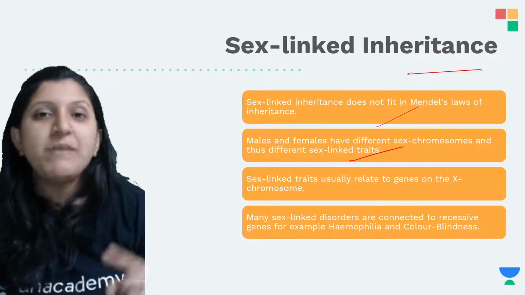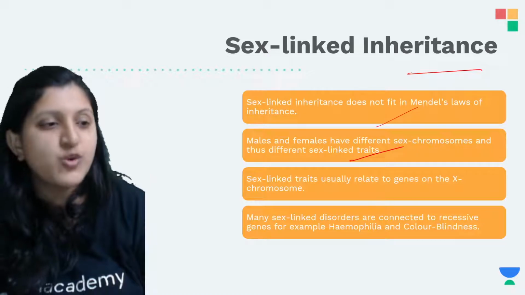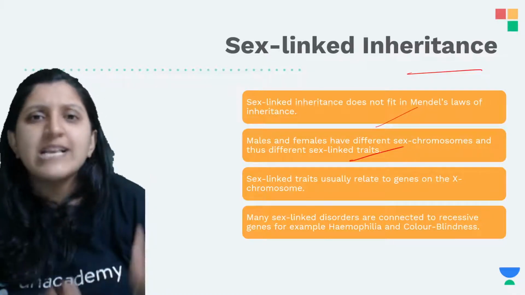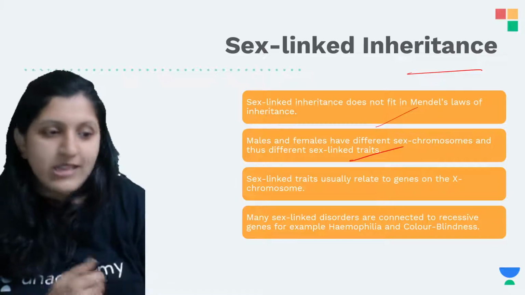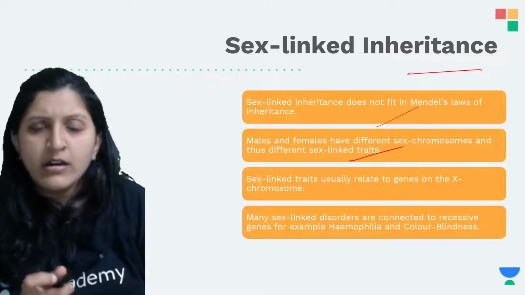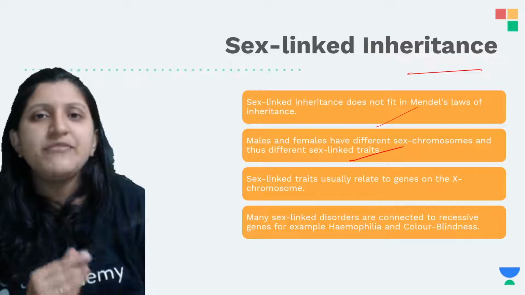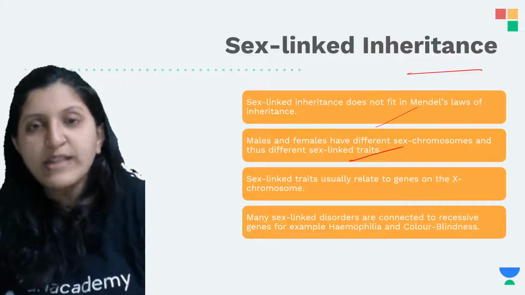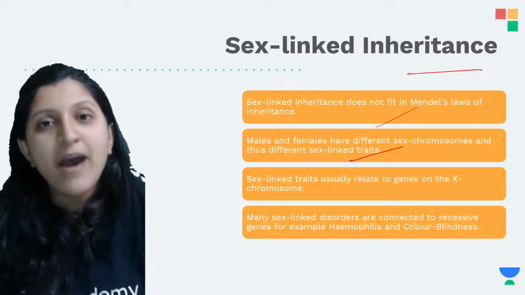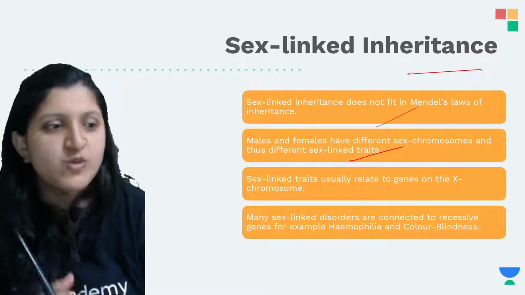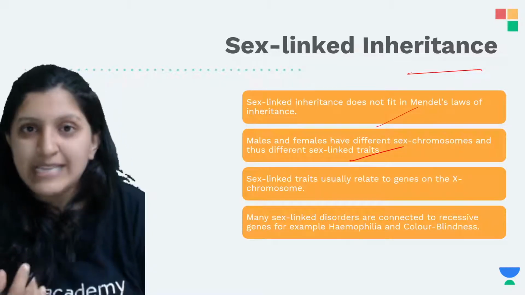But in case of females, since she is having two X chromosomes which are always expressing for the same feature, you can see that if one of the X chromosomes is at fault, the other one is going to dominate the action. Only if both of them are faulty chromosomes, then there is a disease which can be seen in a female.